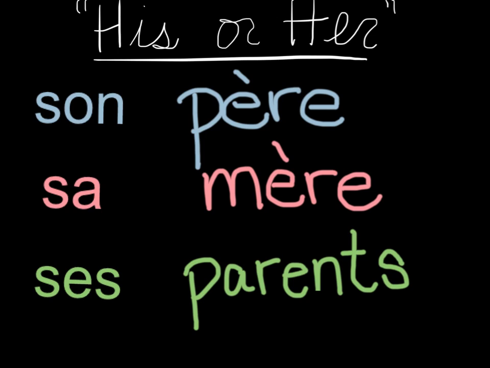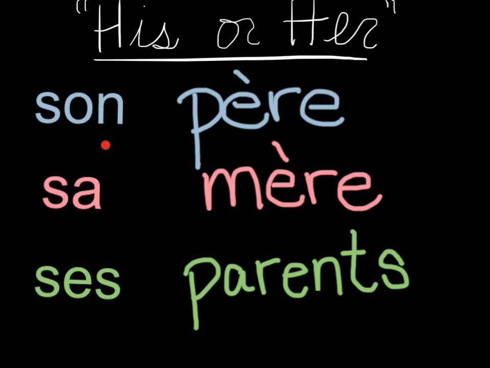Here's where things get a little bit tricky for English speakers, because in English we can say his father or her father, but in French there's no distinction. The word that comes before is masculine because it's father, or if it's mother then it's feminine because it's mother. So these three words can all mean his or her.